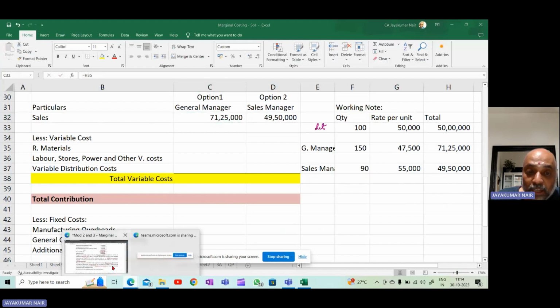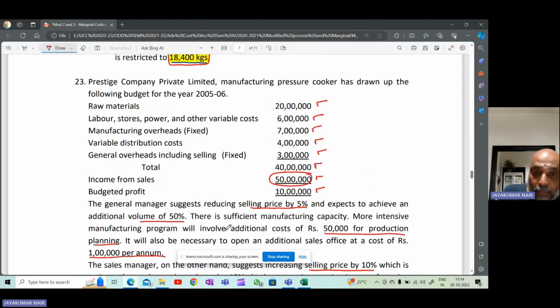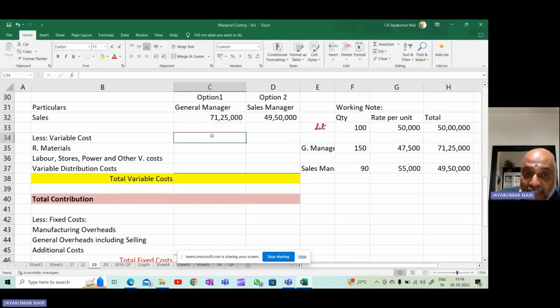Now you know what are the variable costs here. Raw materials is a variable cost. Labor is a variable cost. Manufacturing overheads is fixed. Variable distribution costs. All these are variable costs. And variable costs will vary with the production.